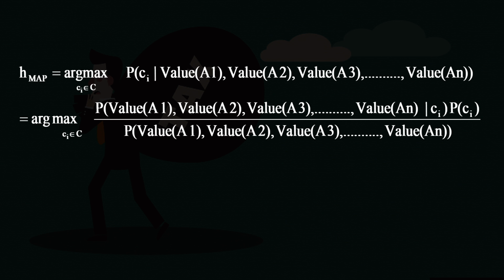But now the data instance comprises the attribute values for each of the attributes, A 1 x and A 2 x and A 3 x and A n x.